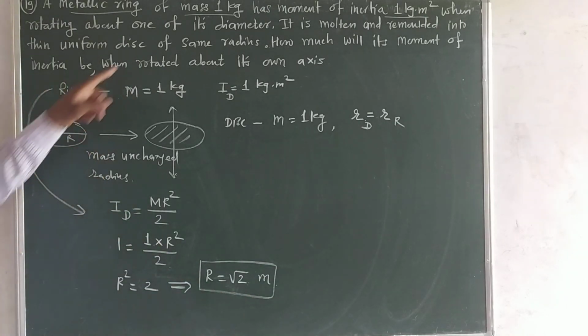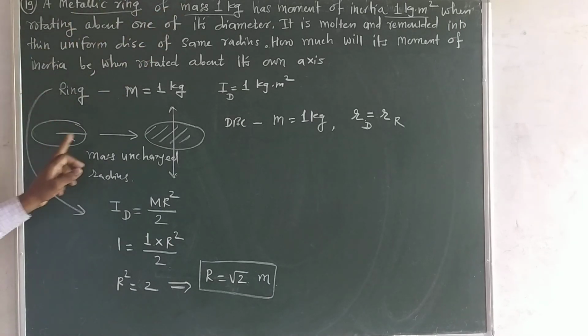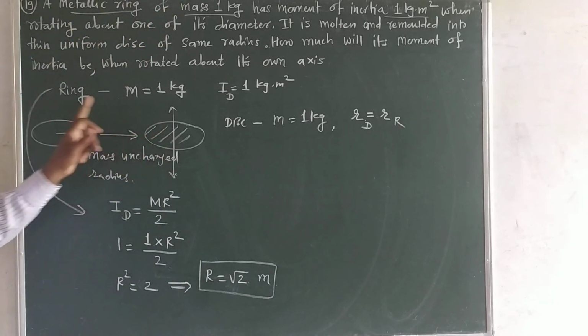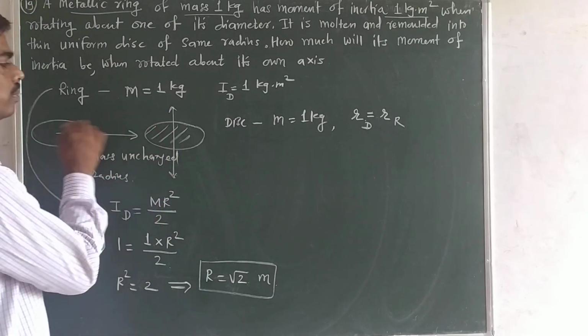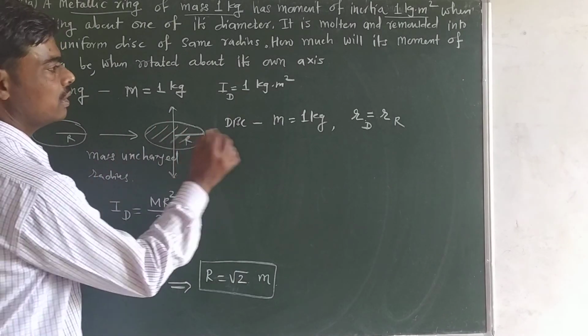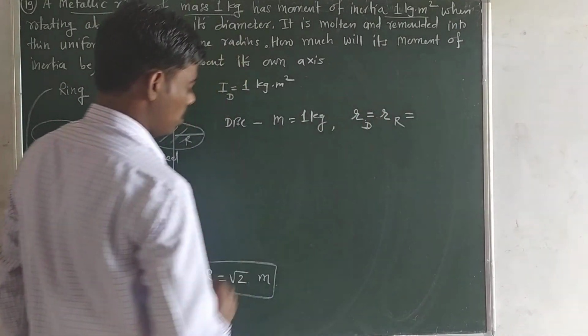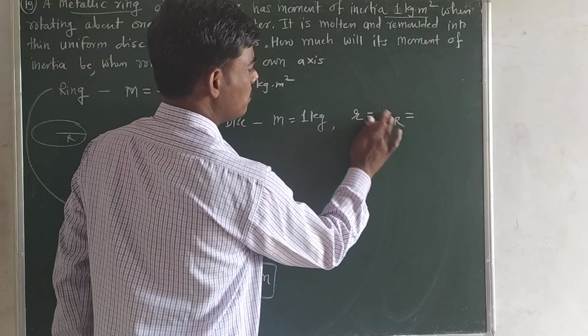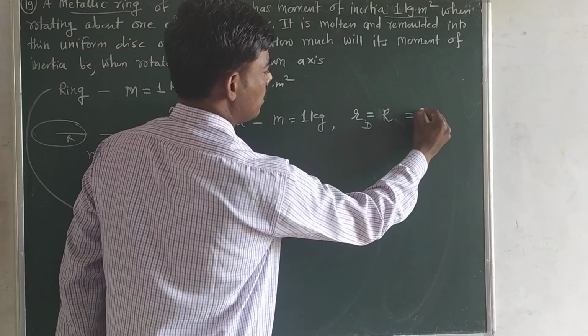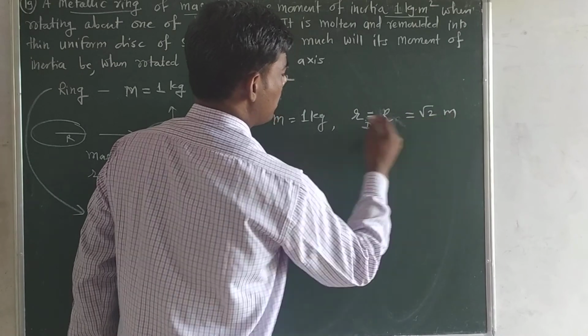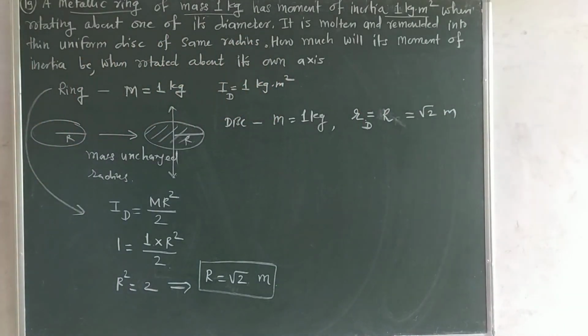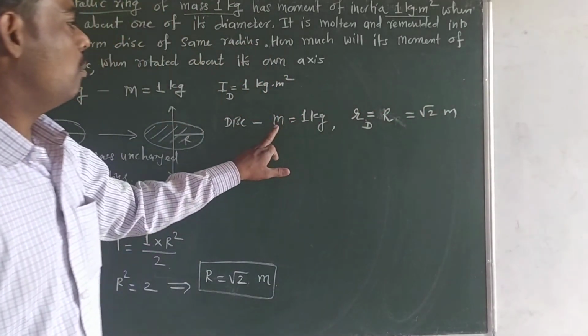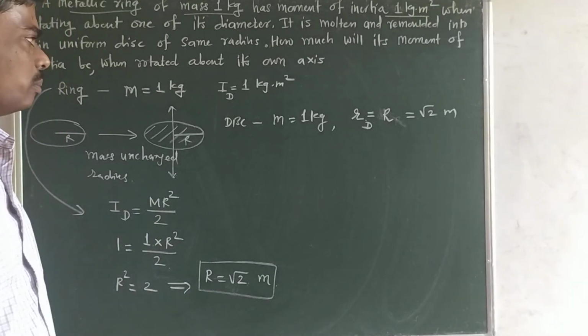And we know that according to the condition of problem, the disc also has same radius as that of ring. That means here what we can write? This is suppose capital R, root 2 meter. RD is given to you. The radius of disc root 2 meter. Mass is 1 kg. Now very simple.